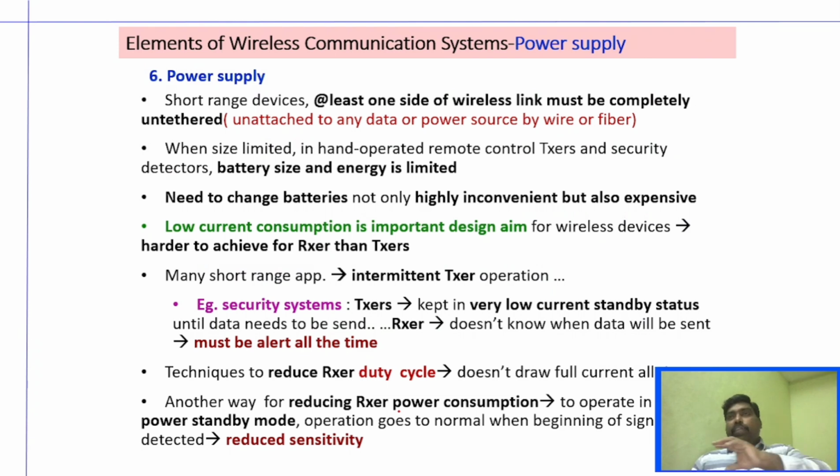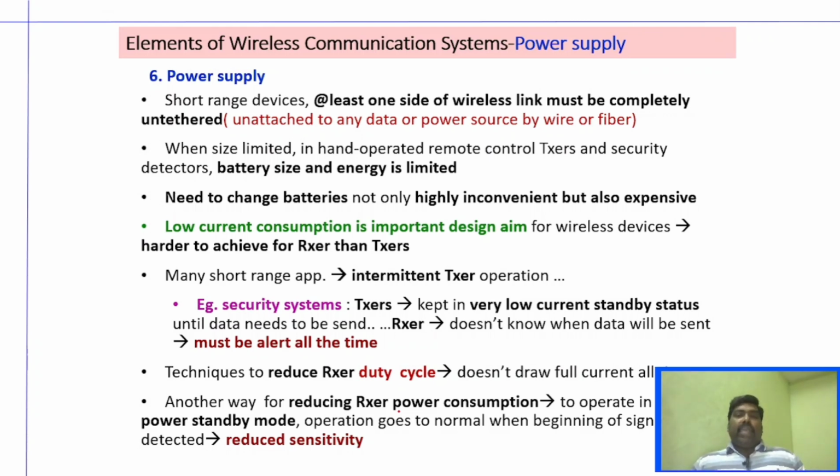So after down converting and separating the carrier signal, the original message signal is sent to the user. We are able to detect the original message signal. And I already said what down converting is. Before the demodulation operation, the received signal has to be down converted to an intermediate frequency where we can process the signal. And the last important thing is the power supply.